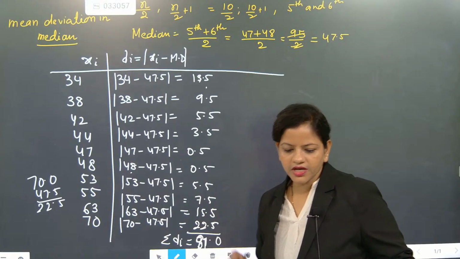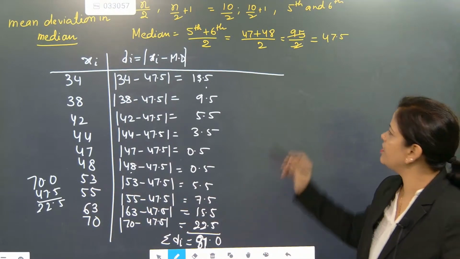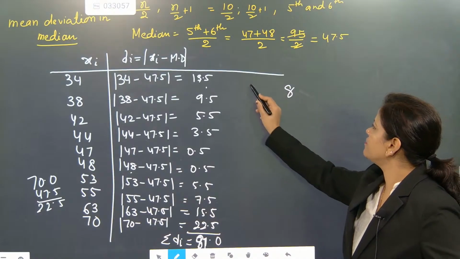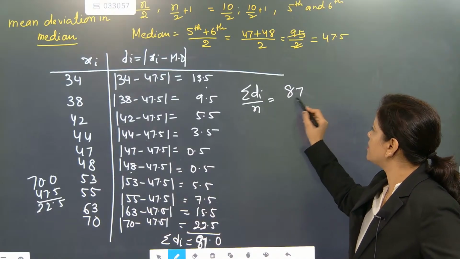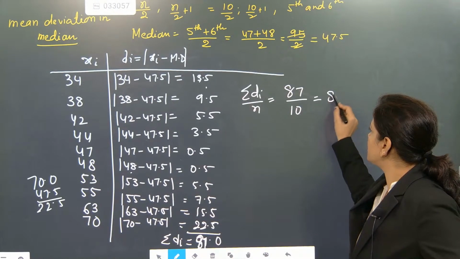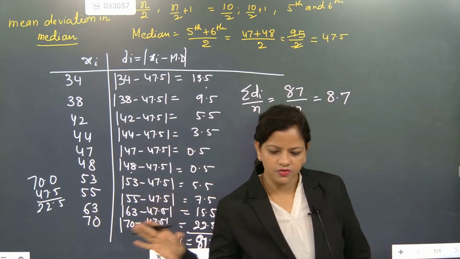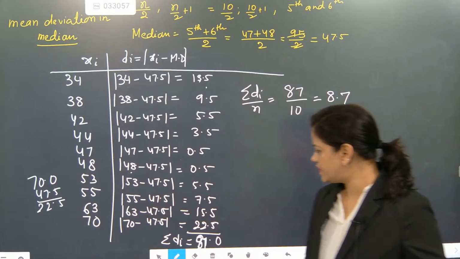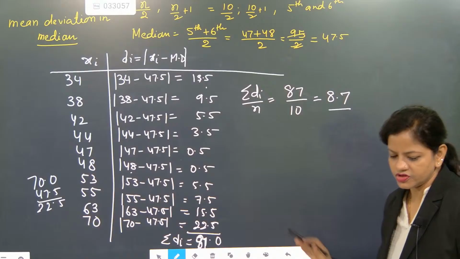87 is coming. Check calculation. 87 is coming. So when 87 is coming, the deviation will be the summation of deviation by number of observations. So 87 by 10. So the median will become 8.7. Calculation wise, only one time check. Calculation I have done. So by calculation 87 is coming. So 87, check this.